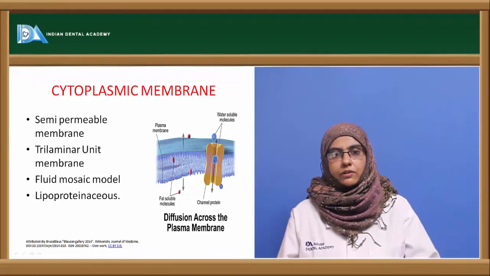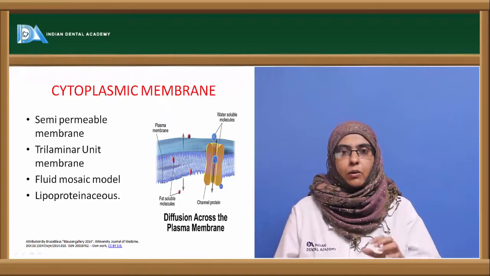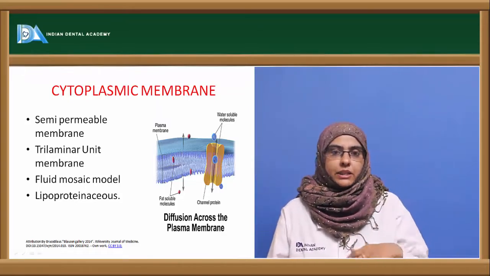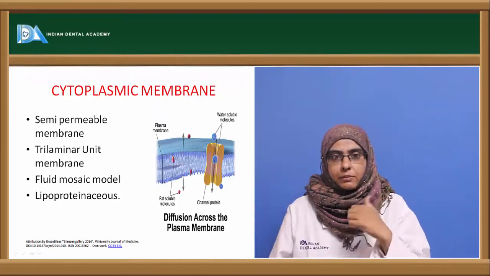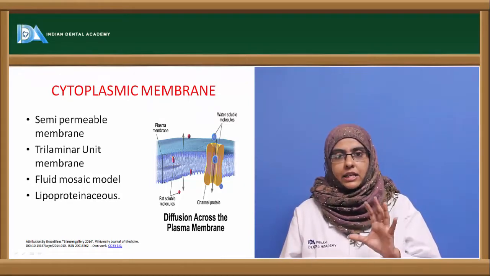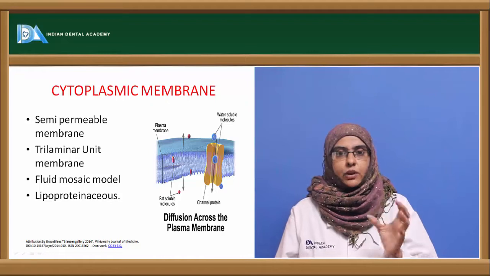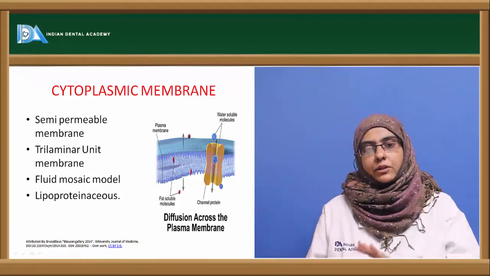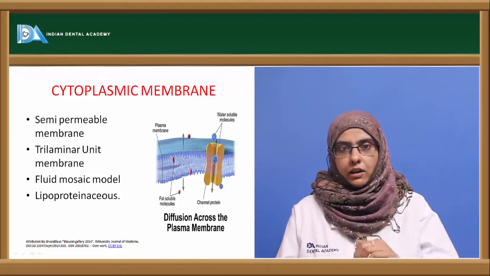A semi-permeable membrane helps the bacteria not to take up all the material from the external environment and not to exit all the material internal to the cell. It allows only certain components to enter into and exit the cell.